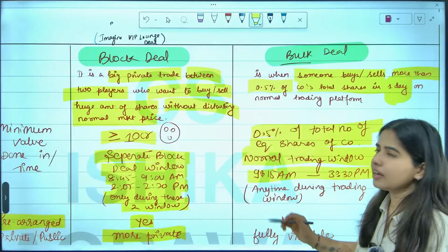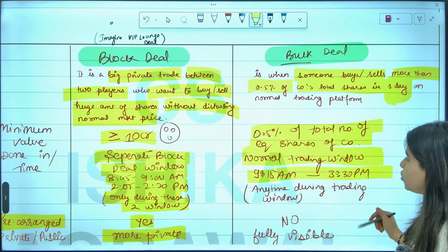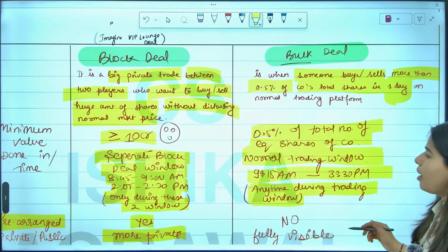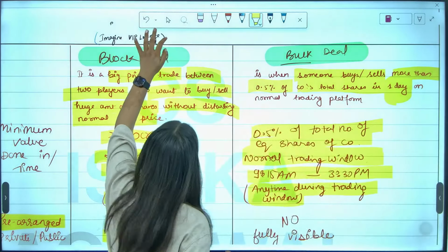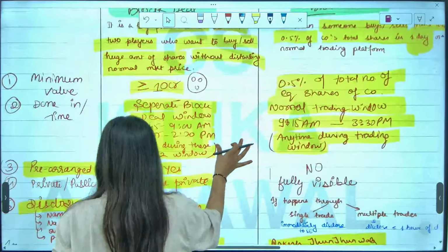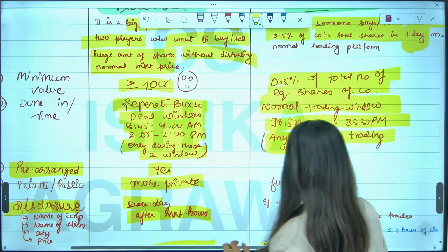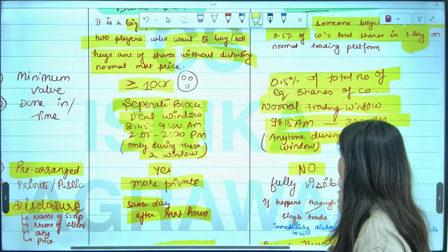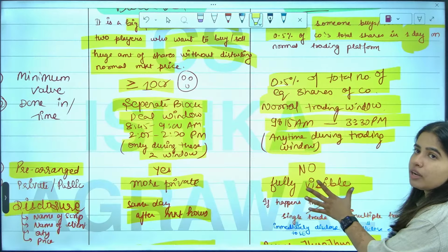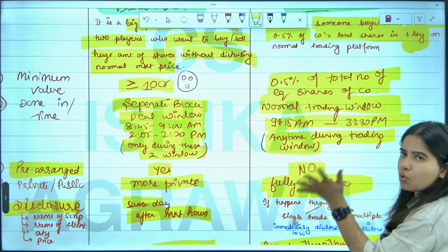Now, what are the normal trading hours? 9:15 to 3:30. Can you trade any time when the market is open? Yes, you can trade any time between 9:15 and 3:30. Now, is it pre-decided? No, usually it's not pre-decided. It happens automatically. Is it public? Yes, it is fully visible to everyone. It's not private, it's all public.